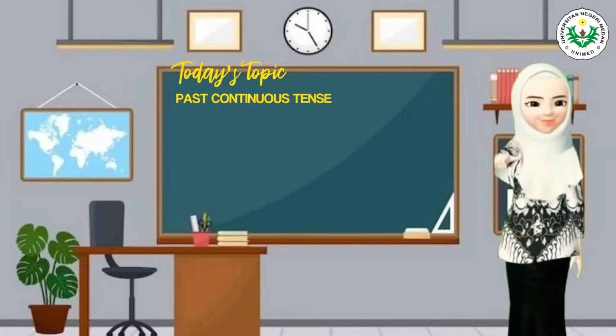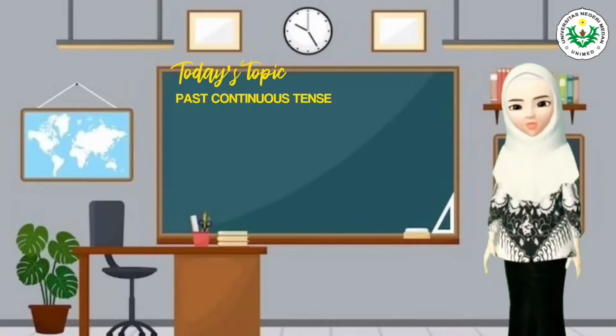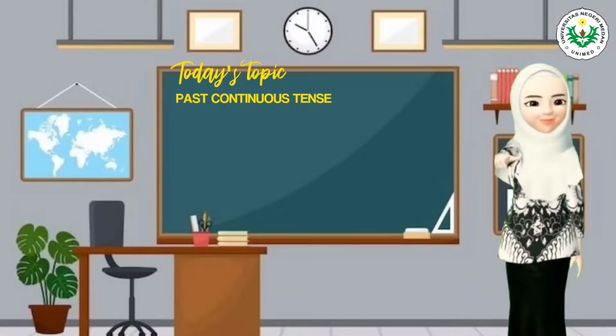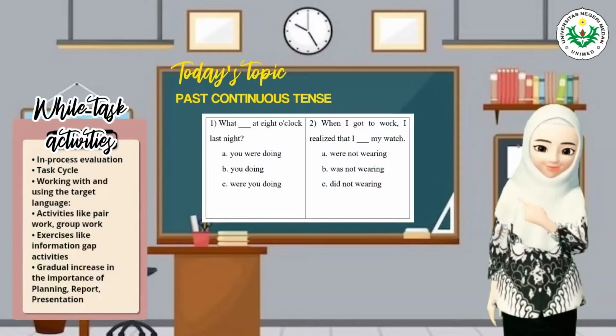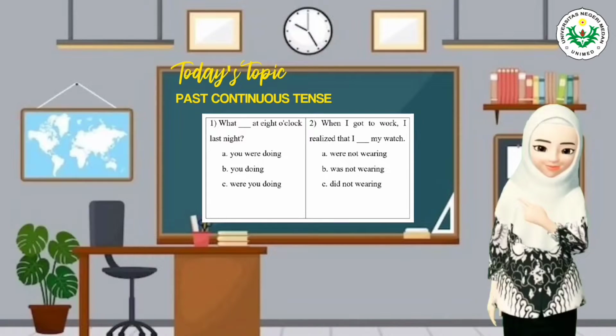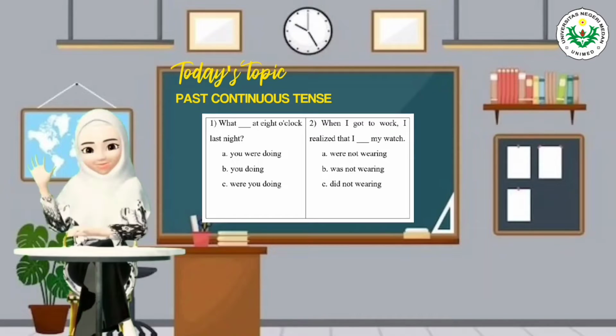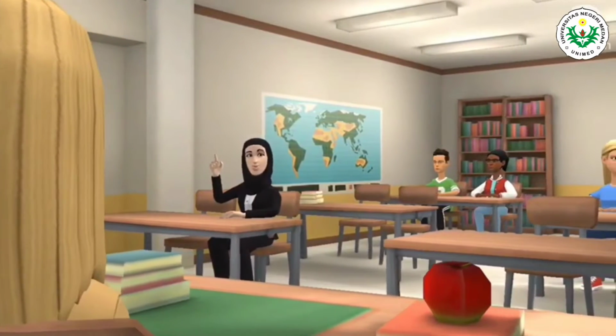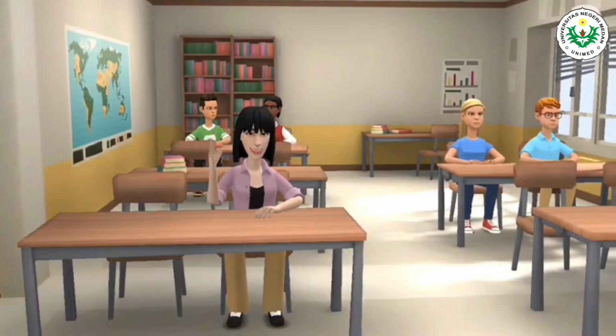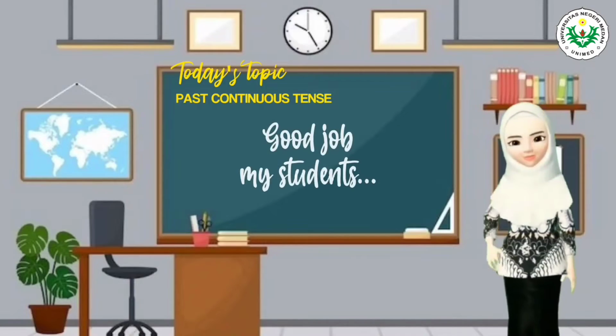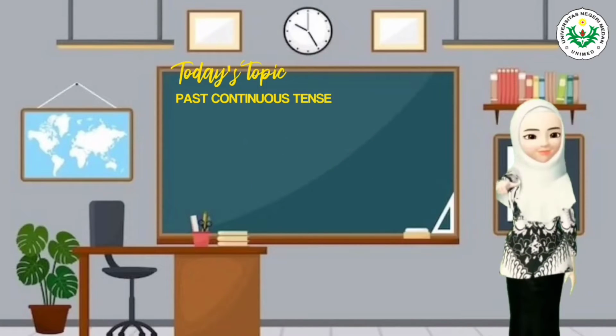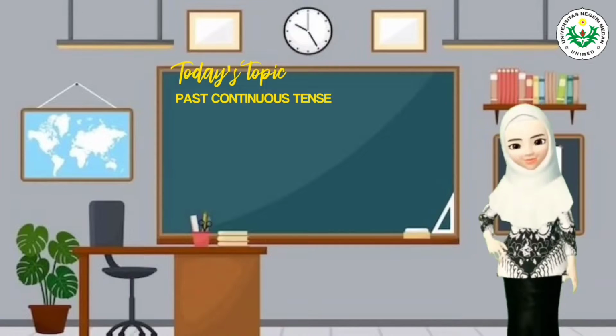Okay, my students, before we go so far, I would like to give you two questions related to our explanation just now. Please look at the picture that I have given to you. There are two questions. The first question is, what blank blank blank at 8 o'clock last night? And for number 2, when I went to work, I realized that I blank blank blank my watch. Now, who can answer those questions? Please raise your hand. Number 1 is C, Miss. Number 2 is B, Miss. Okay, good job, my students. Your answers are correct, right? So that means I can conclude that you got my explanation so far.